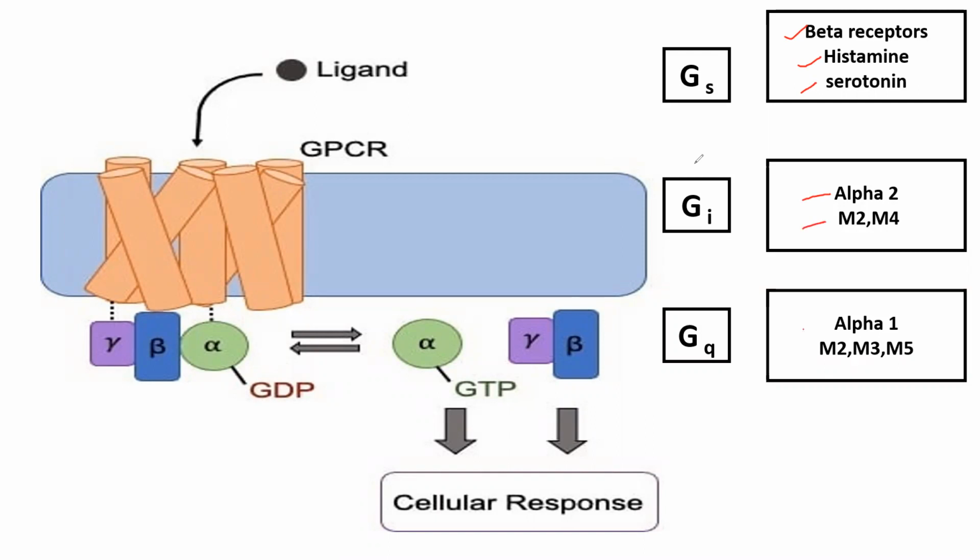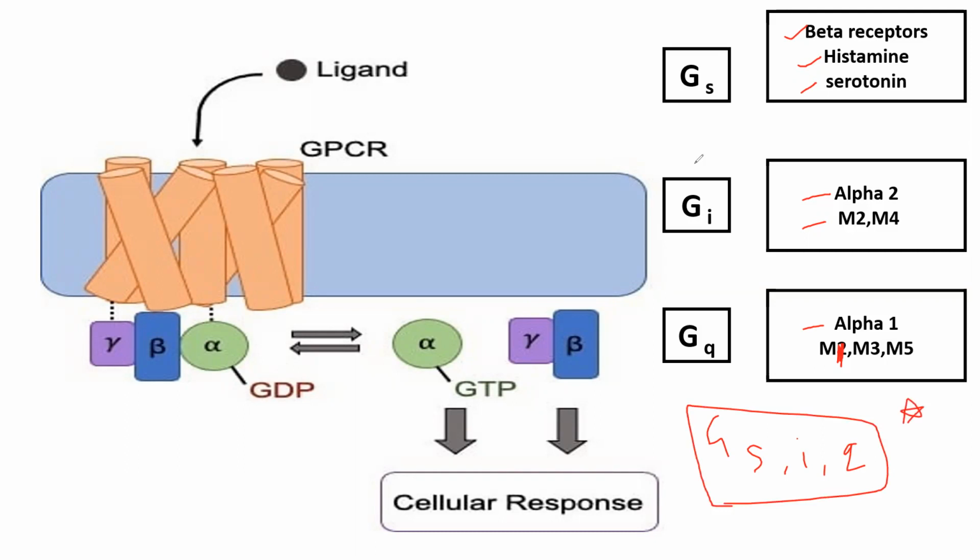GQ, alpha 1 receptors, and sorry, it is M1, not M2, M1, M3, M5. It is in GQ. So GS, GI, GQ. These are the three subtypes and the examples of those three subtypes. That's it. You don't need to remember much.